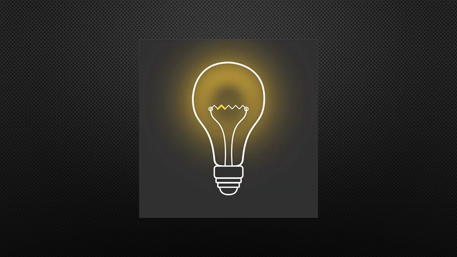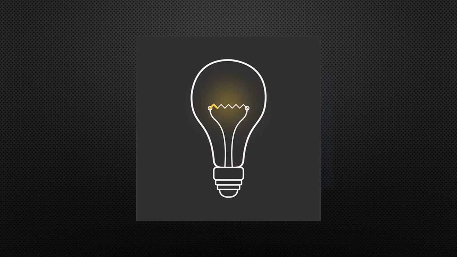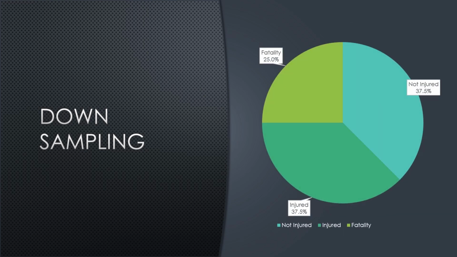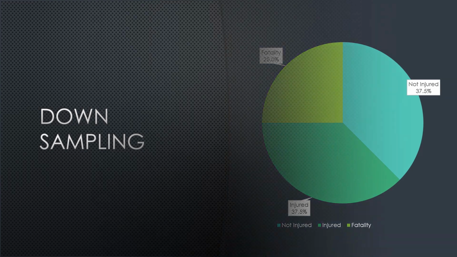So we again went back to our thinking chairs until finally we knew what we would do. We employed a technique called downsampling, in which we would reduce the number of training samples in both the injury and no injury classes to have a much closer proportion in the dataset. This would reduce the chance of the model becoming biased towards the majority class while recognizing that these classes were still not going to have the same frequency in the real world.